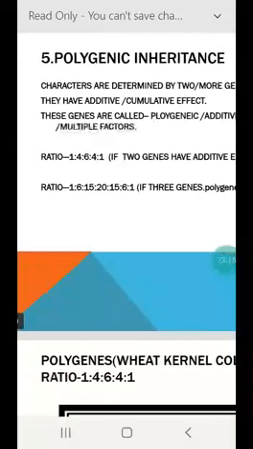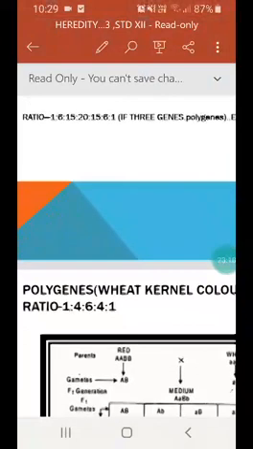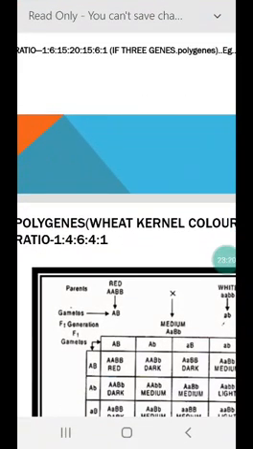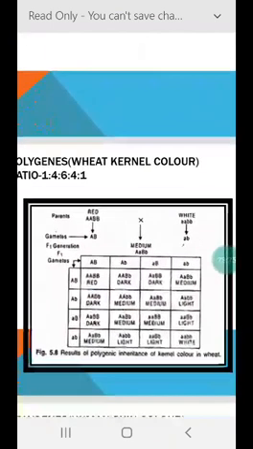So wheat kernel color and skin color in human beings are very good examples of polygenic genes or polygenes.